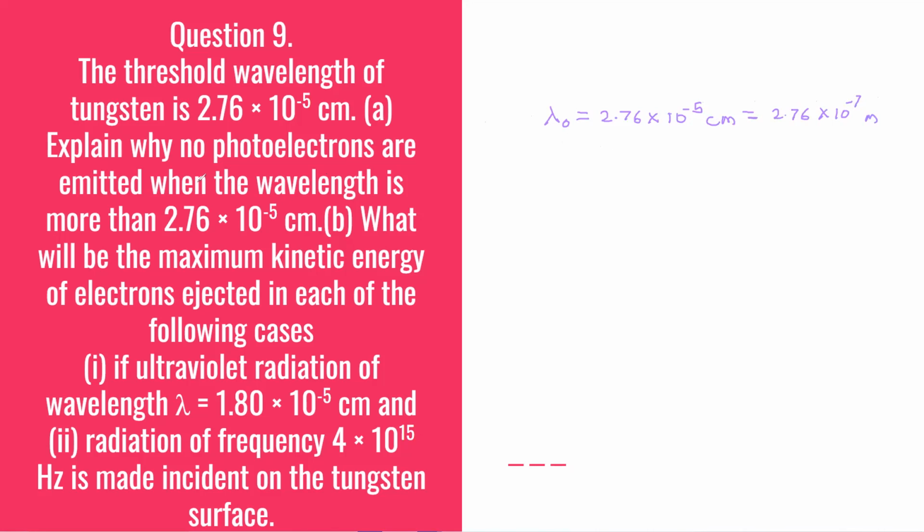And here what is given? When the wavelength is more than 2.76 into 10 raised to minus 5. But 2.76 into 10 raised to minus 5 is the threshold wavelength. So I can write, given is that wavelength is more than threshold wavelength. Now let's solve for this.